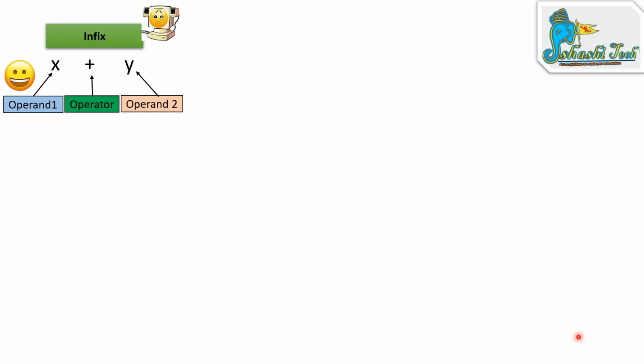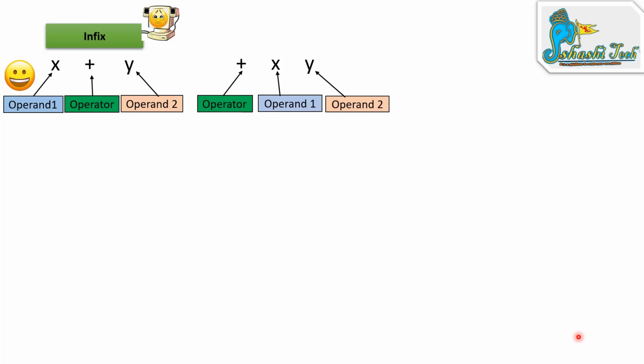If you think we won't bother about human beings and want to bother only about computers, because they perform a huge amount of operations compared to human beings, how can we make the computer happy? The equation is plus x y. Here x is operand 1, y is operand 2, and plus is an operator.